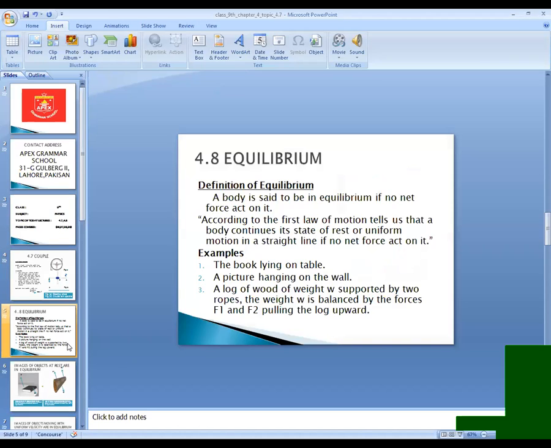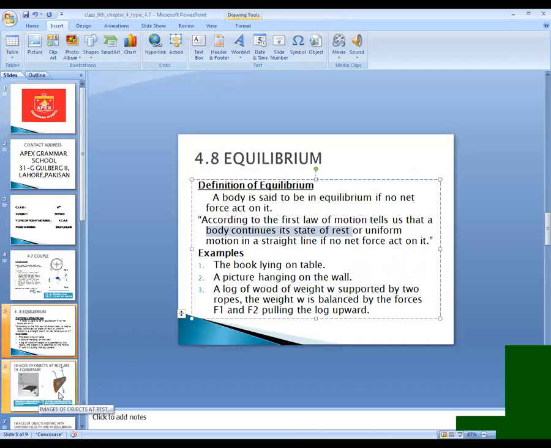Then we discussed equilibrium. A body is said to be in equilibrium if no net force acts on it. According to the first law of motion, a body continues its state of rest or uniform motion in a straight line if no net force acts on it. A continuous state of rest means, for example, a book lying on the table and a log. These are examples of a body at rest, or a body moving uniformly in a straight line when no net force acts on it.